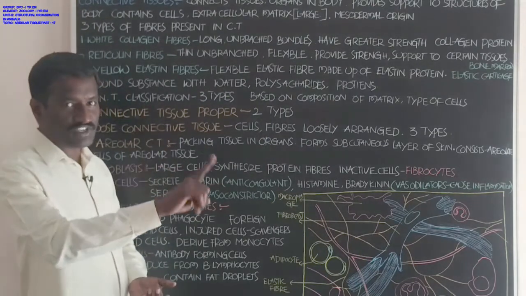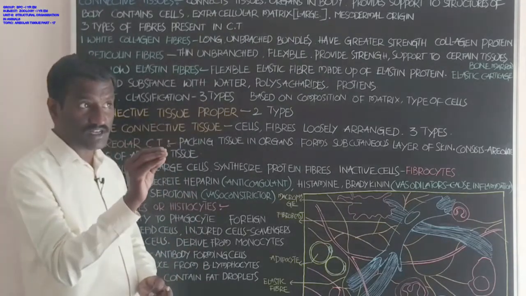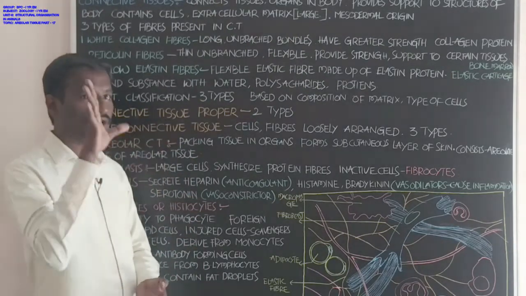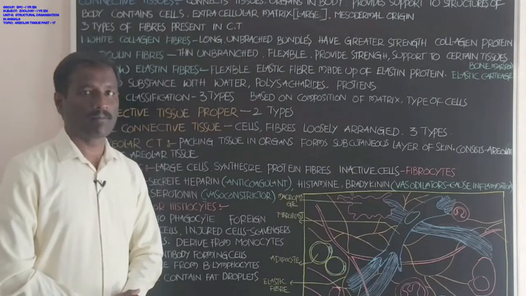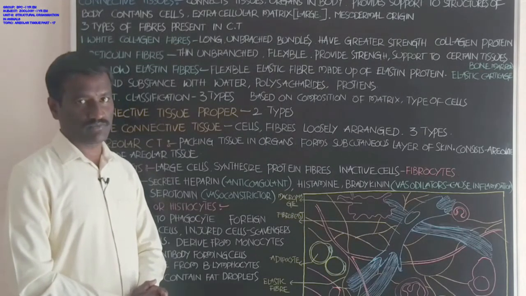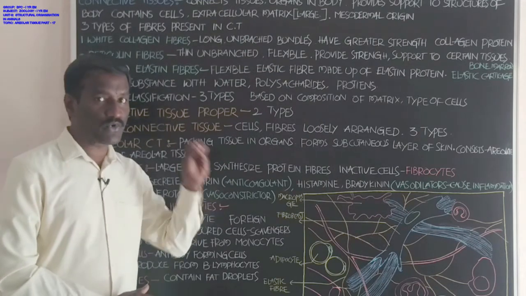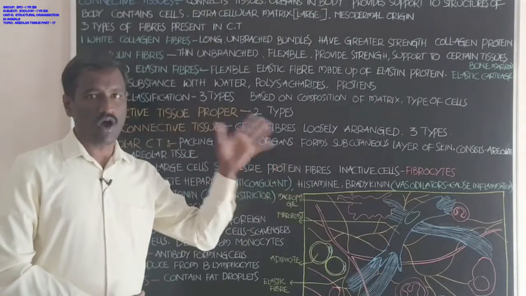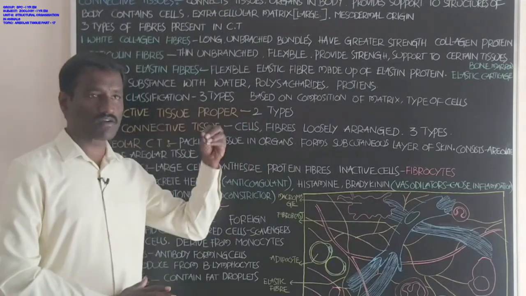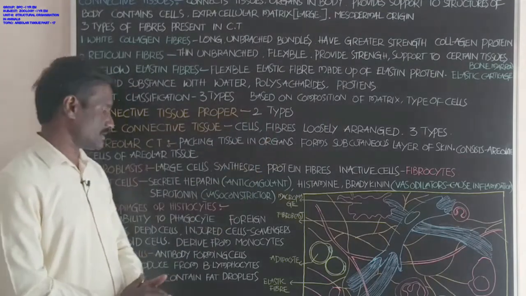B lymphocytes produce plasma cells. These plasma cells form the antibodies. Antibodies fight against microorganisms and give protection from different types of microorganisms, attacking microorganisms such as bacteria and viruses.